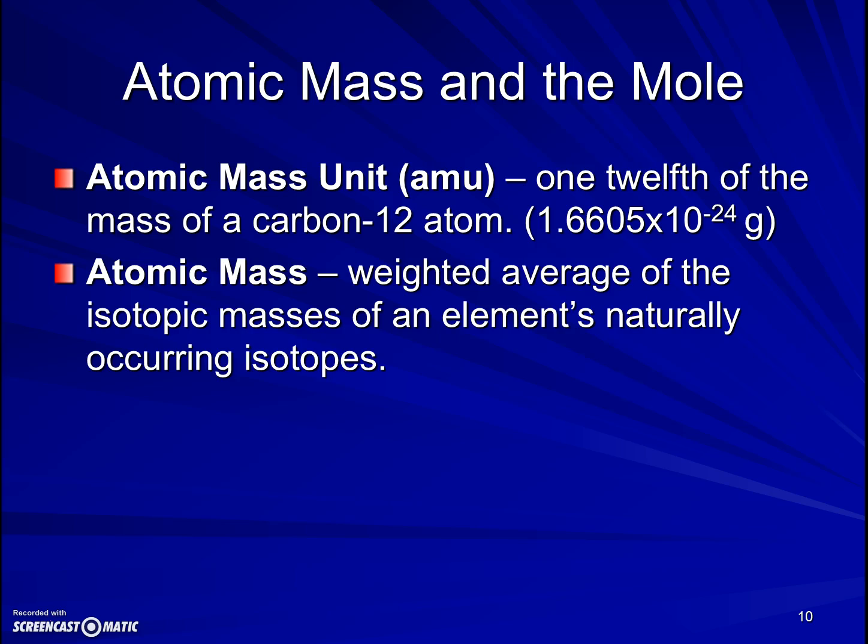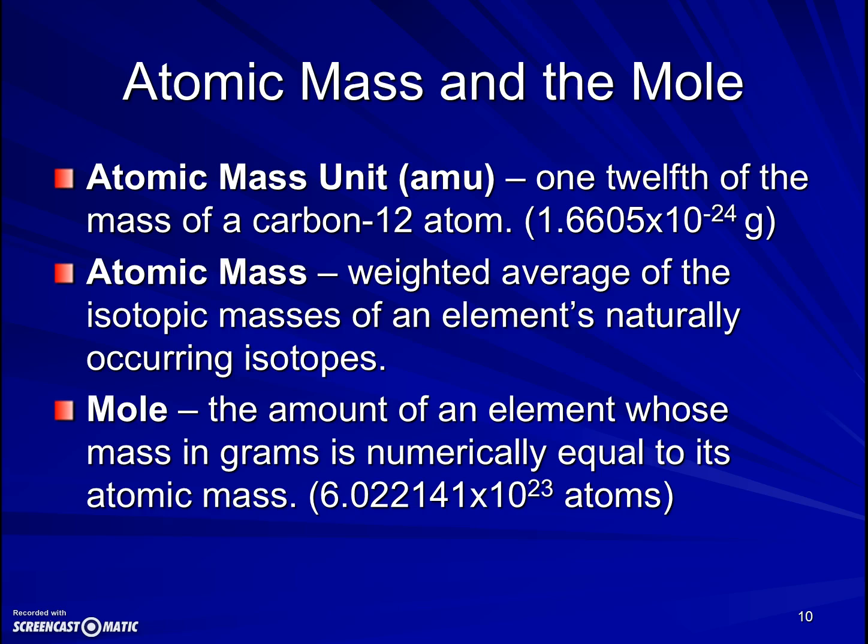If you look at a periodic table, you'll see carbon's mass is 12.011. That's because about 99% of the carbon that exists in nature is carbon-12, and about 1% is carbon-13, and a much, much smaller percentage than 1% is carbon-14.